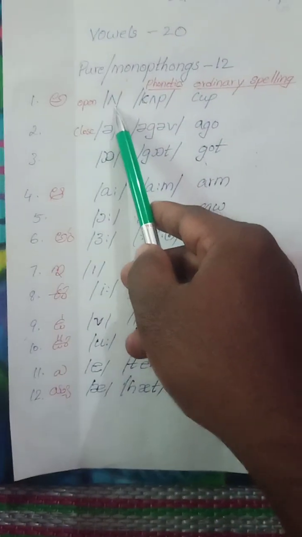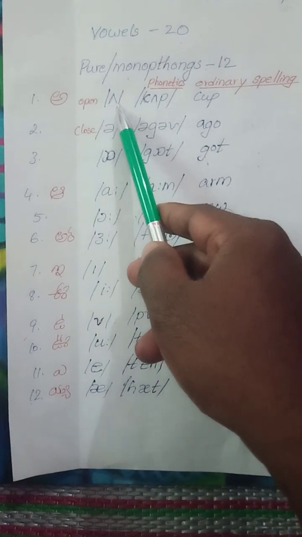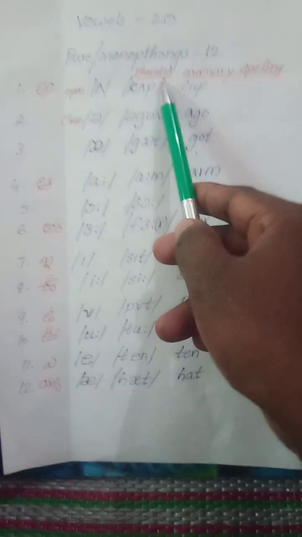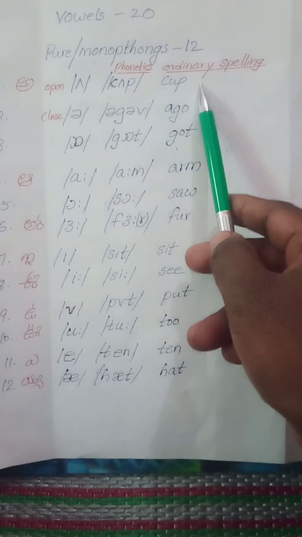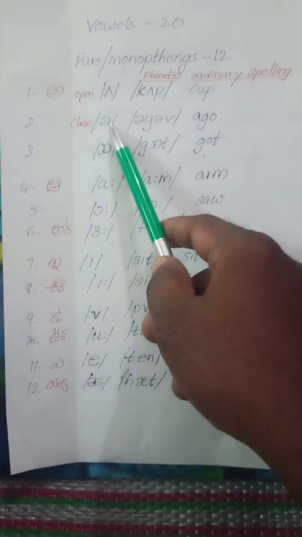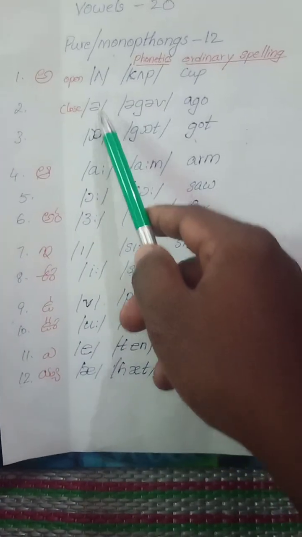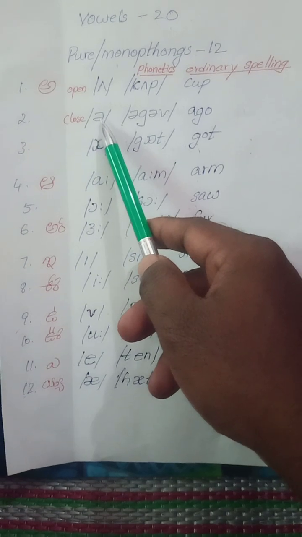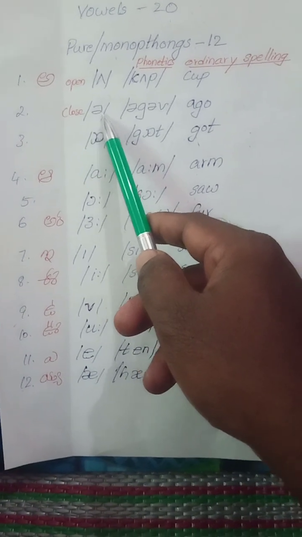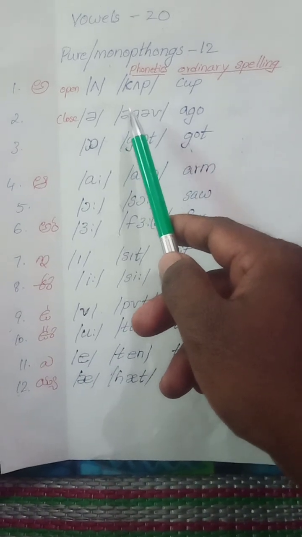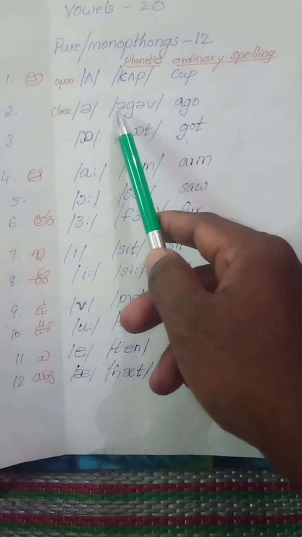So you can see here, when we open our mouth and say the sound, that is called a, as in cup. Phonetics, ordinary spelling cup. This u is producing this sound. And the next one, we have three short sounds. You open the mouth and then close it while you pronounce the sound, as in go.